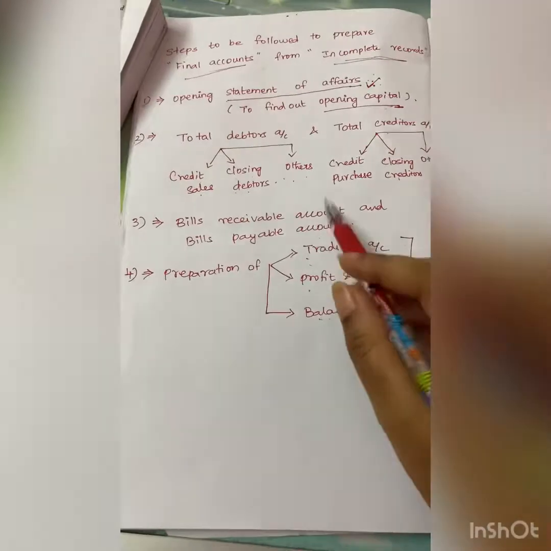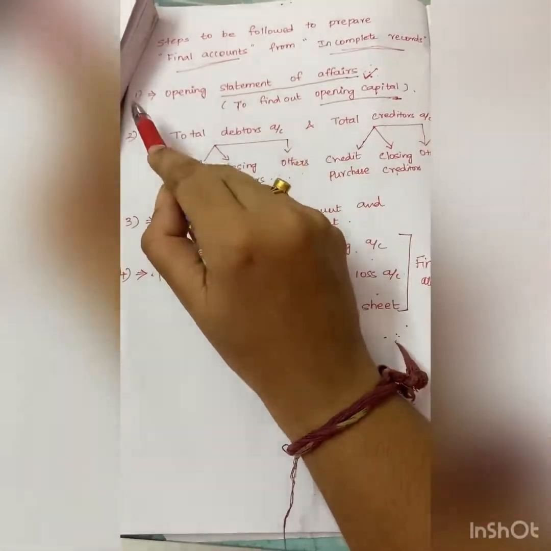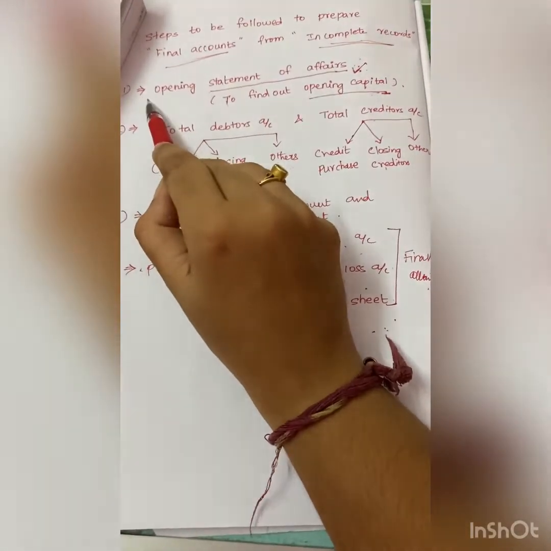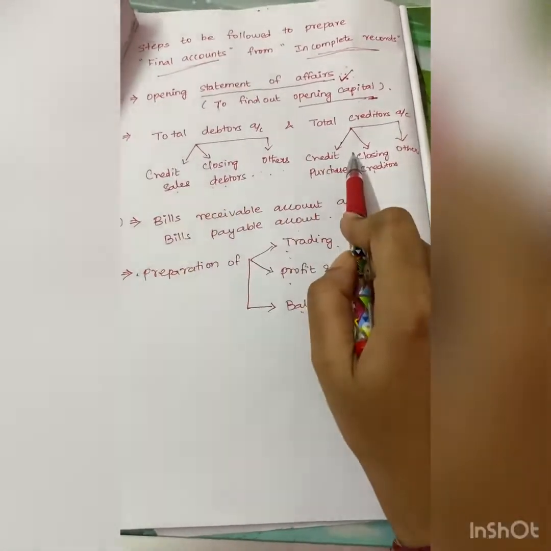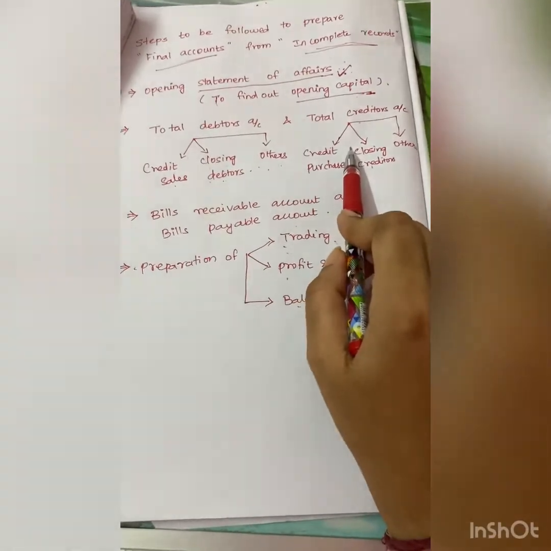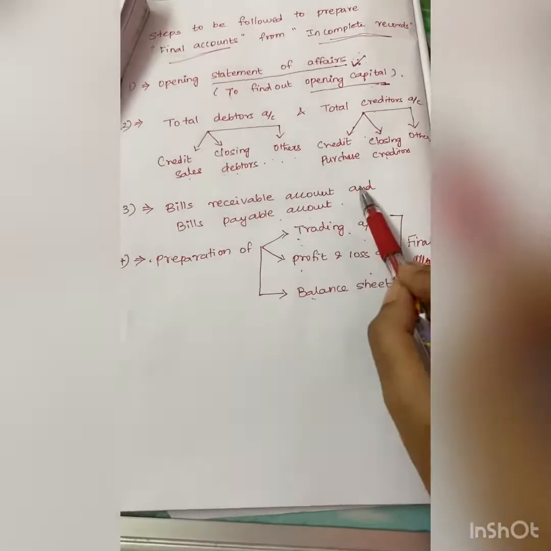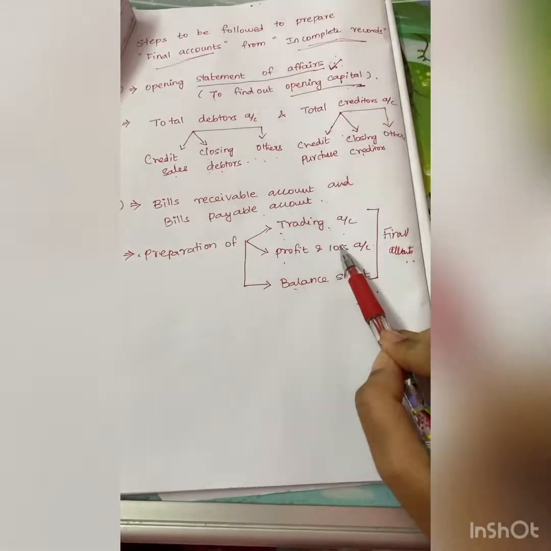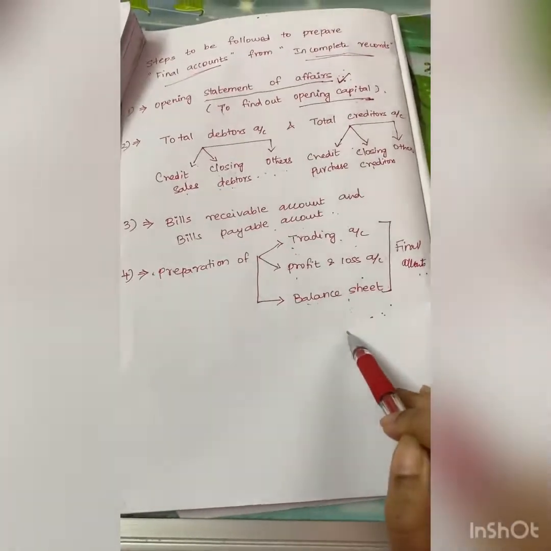And what are all the steps? There are 4 steps to be followed. One is the statement of affairs. It is optional for a business which is started newly. Next one is the total debtors account and total creditors account, which is mandatory, compulsory, it should be prepared. Next, the bills receivable account and bills payable account is also optional. And finally, the preparation of the trading account, profit and loss account and balance sheet is compulsory. So these are all the 4 steps in converting the single entry system into the double entry system.